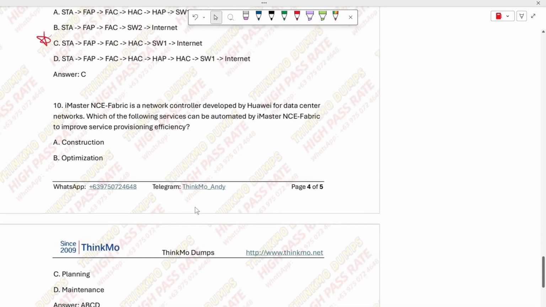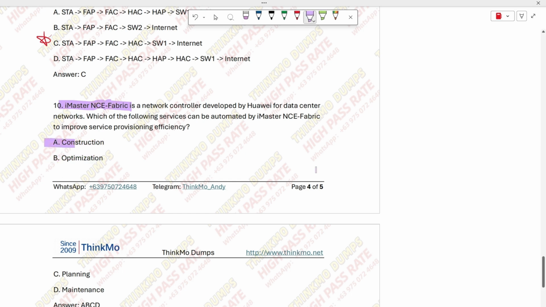All right, question 10. iMaster NCE-Fabric network, and it says it's Huawei's network controller developed for data centers. Yes, that's right. It's the NCE-Fabric from iMaster. This model, because this iMaster NCE has many types, right? There's the one for WAN scenarios, the one for campus networks, and also the one for fabric networks. And this one is developed by Huawei for use in data centers. It uses automation to improve which of the following services? It's asking which services are improved.